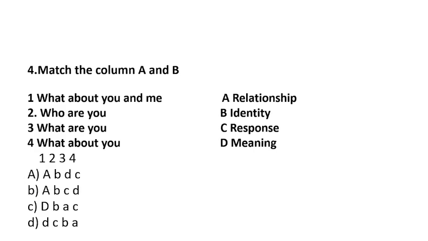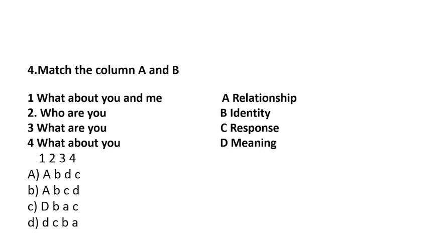What about you? If you are not getting anything about this, just read the second one. Who are you? Who are you means what? You will ask for identity, right? Who are you? Jokes apart, but who are you is giving you a hint, that is identity. So the second B we have in all three options, so D will be eliminated. Then A, B, C.